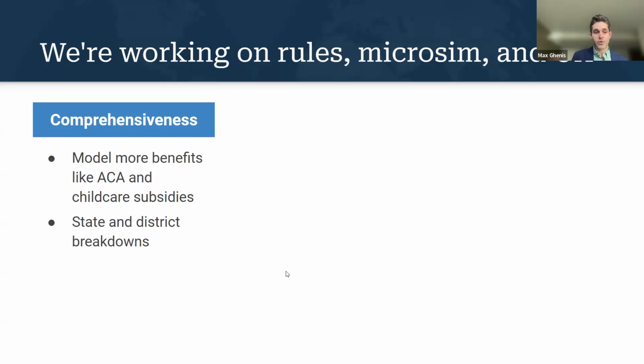In the UK, so we operate in the UK and the US, we have begun to break down the impact of policy reforms for every parliamentary constituency and local authority. So those are local areas within the UK that we are creating highly accurate estimates of policy reforms for. So we are looking to expand and do the same thing in the US next year by breaking down by state and congressional district, potentially even legislative district. So if you're from Louisiana and you want to know maybe how this affects all the different parts of Louisiana, get in touch and we can share our progress there.